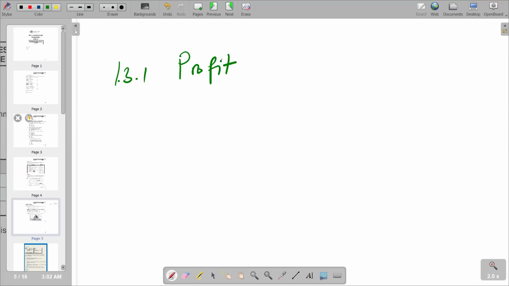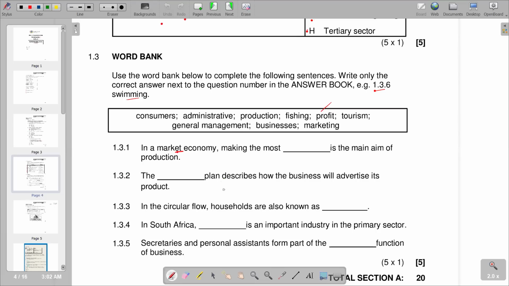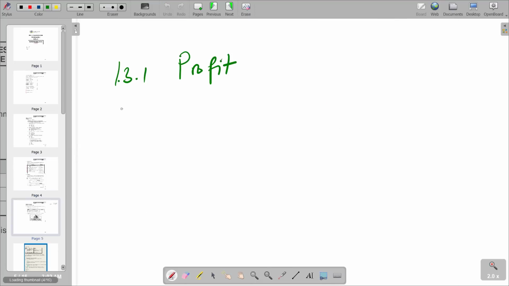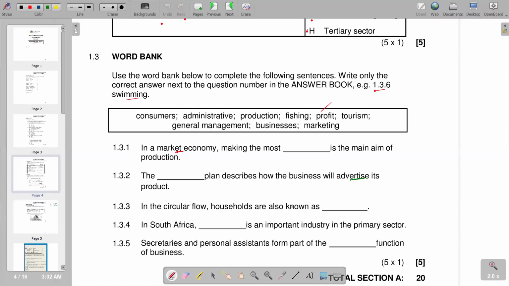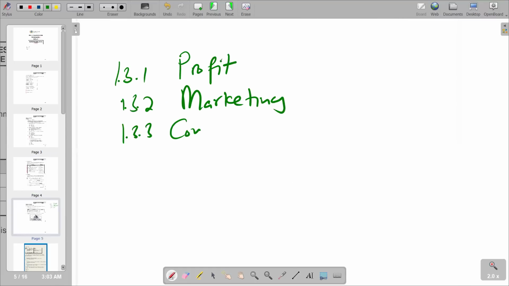And we go to the next part of the question, which is saying is product. So this of advertising is related to marketing. So we have marketing here. We go to the next part. One is of money in the economy. That we have relate households to consumers. Remember 1.3.3, we are saying consumers.